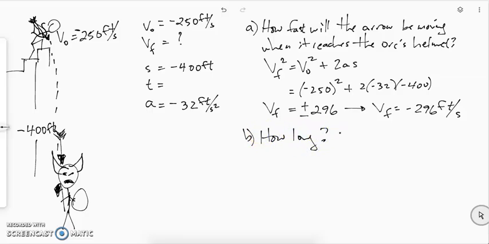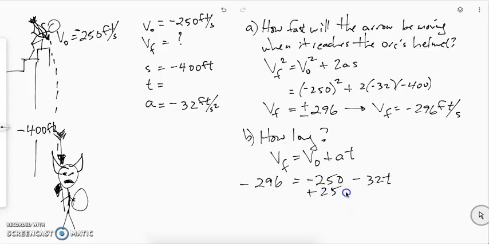For part B, we can ask, how long did that take from when Legolas released the arrow to when it hit the orc's helmet? Now we can use the final velocity, negative 296 feet per second, to calculate the time. This will help us avoid using a quadratic. So negative 296, remember it started out going down at 250. And we have a two-step algebraic equation here where we will need to add 250 to both sides.